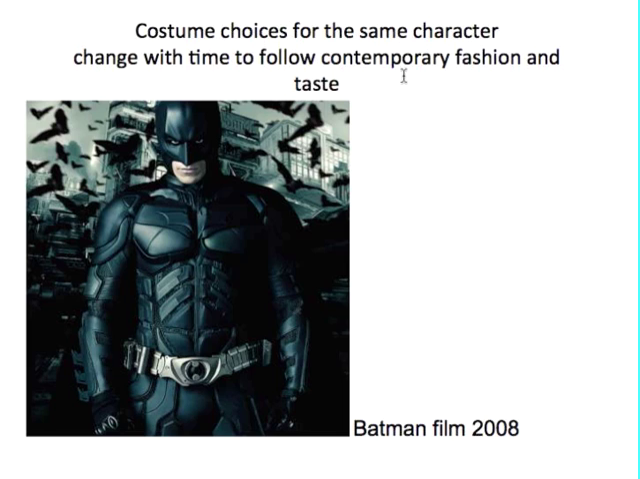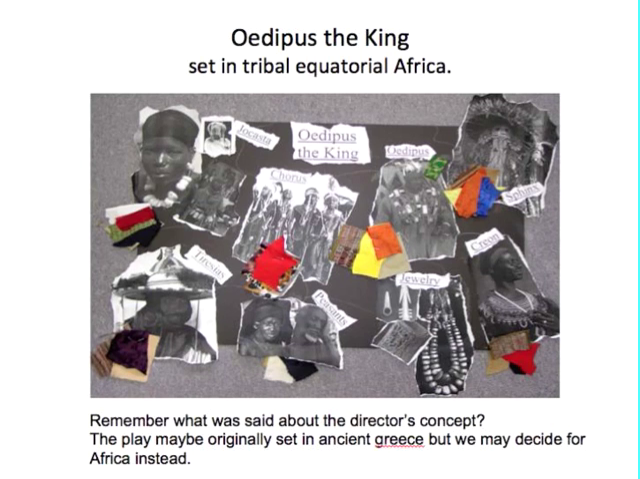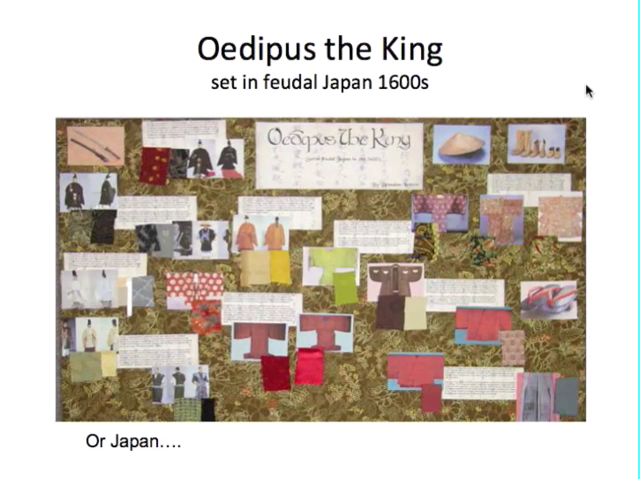Batman looks much darker as a character in the last few movies, and the costume is more like an armor, reinforced everywhere. So when we research a play, we research a specific time period, but then it's up to us to decide when we are going to set this particular play, making sure that we respect the director's concept. So this original play, Oedipus the King, was set in Greece, but the director may ask us to set it in Africa, for example, or in a different century Japan.